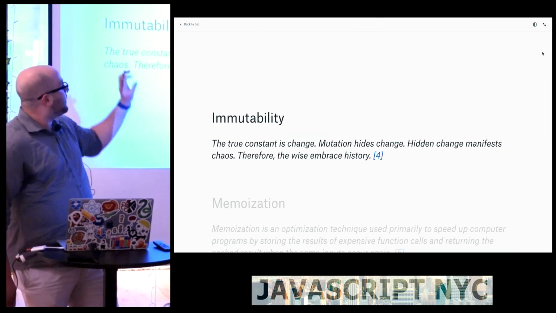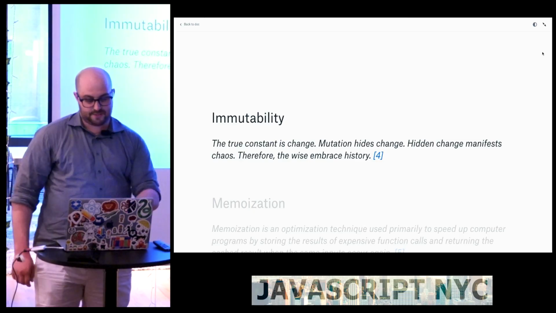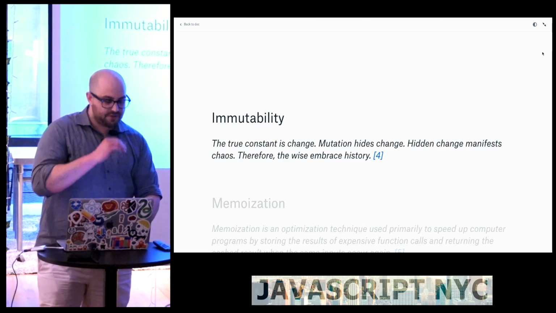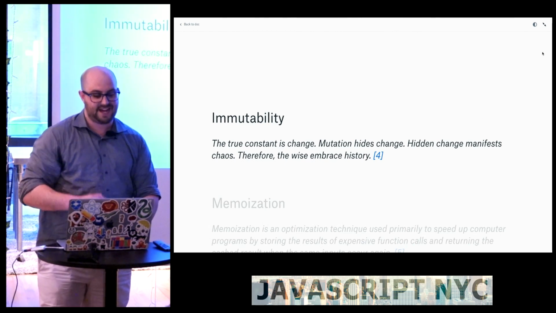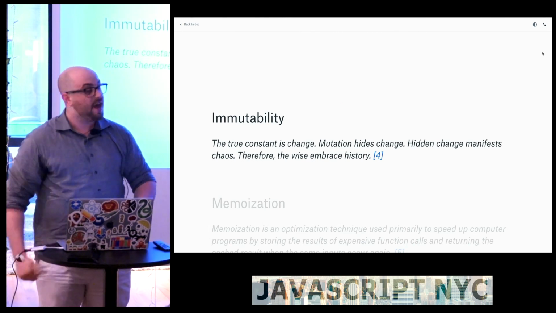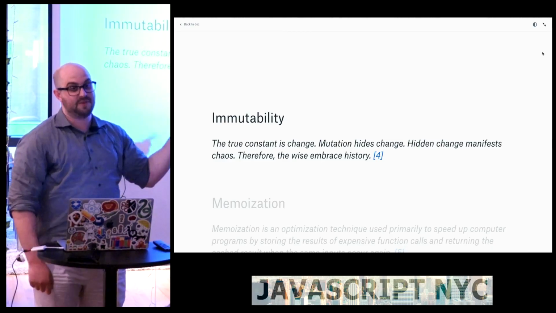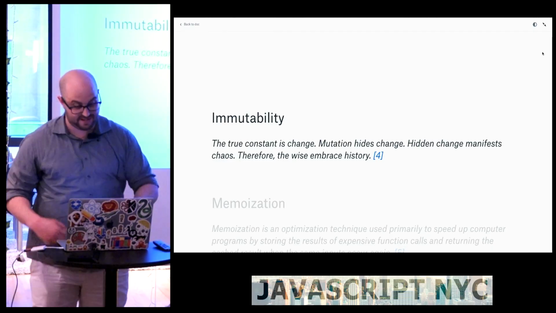Next two concepts, immutability. And this one actually really shows where it came from. The true constant is change. Mutation hides change. Hidden change manifests chaos. Therefore, the wise embrace history. I got this from an article called The Tao of Immutability, which I think is the funniest title.